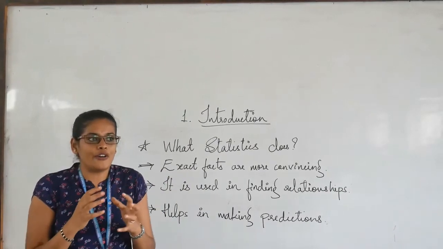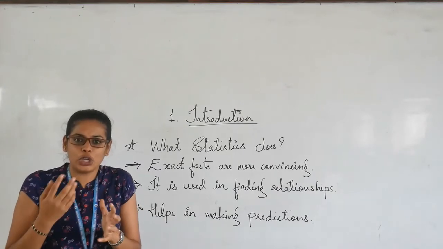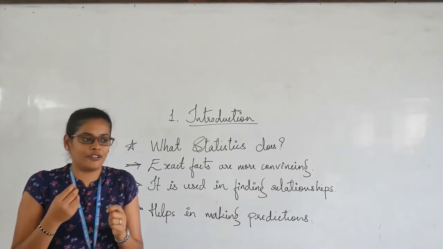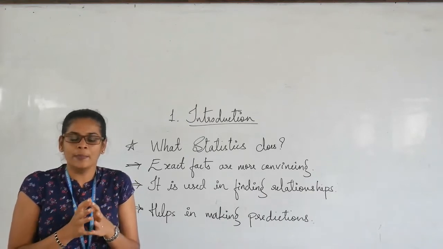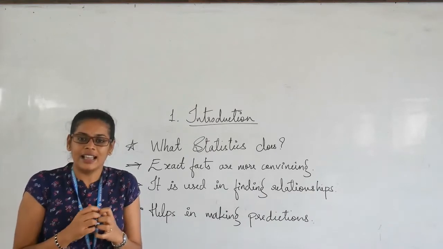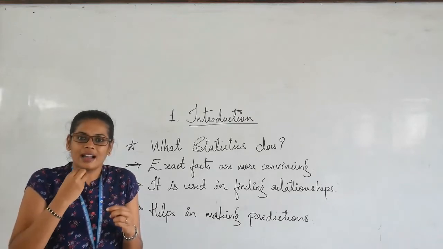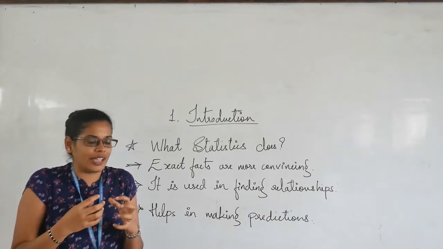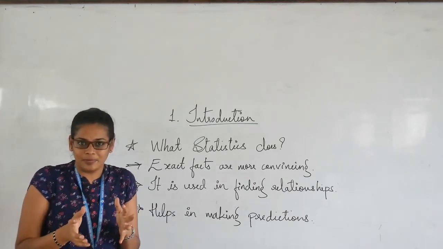Instead of speaking in a random manner, if you use facts and figures which have already been collected, then what happens? It is more appropriate, or we can say it's quite valid.